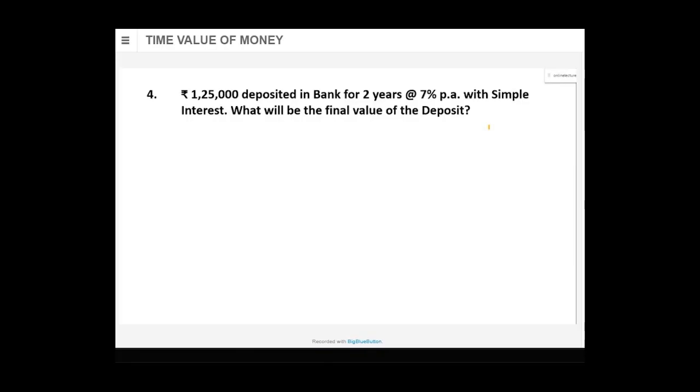Final value, not initial. So A is required. Now calculate and tell me. Use any method, I don't mind. I can't see which method you are using. Better, but the right side method, that is A is equal to P in bracket 1 plus IT, is better.